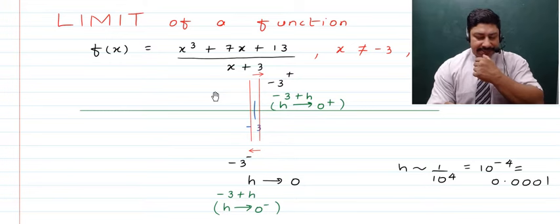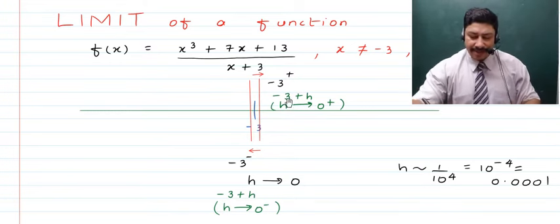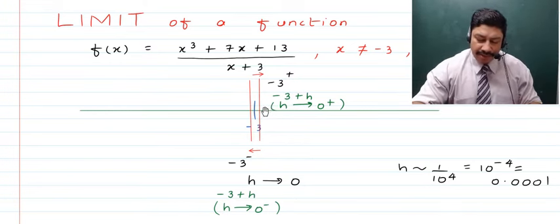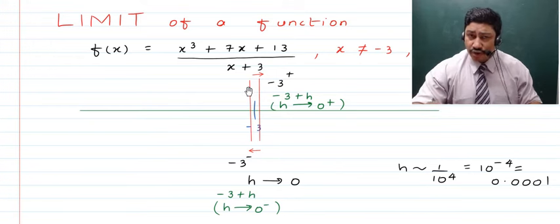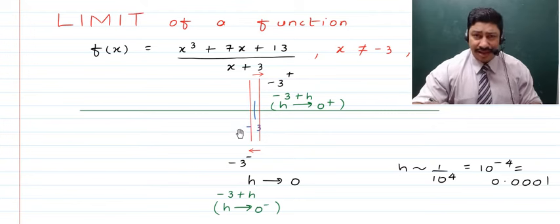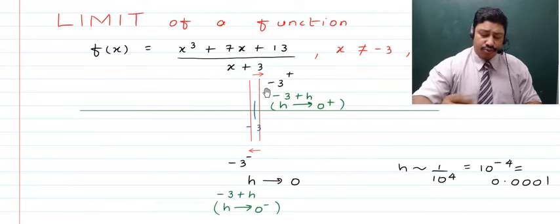Okay, so this is the limit of the function. Now if we talk about this point on the real number line, x being minus 3, it cannot be minus 3, but it can be a point which is very close to minus 3. And to approach minus 3, we can do it two ways.